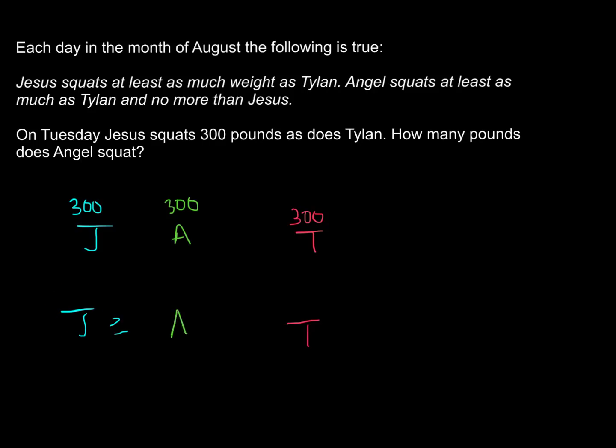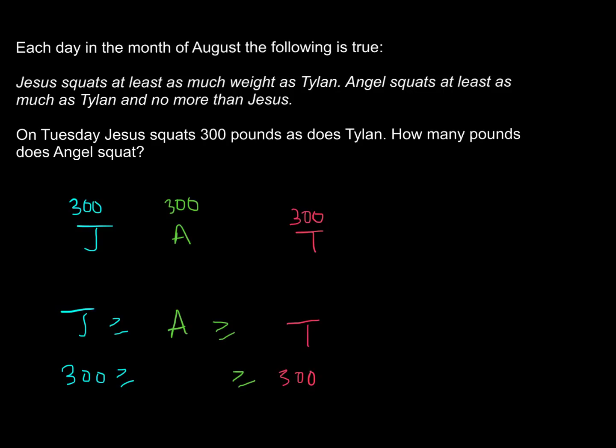And so that allows us to represent it as such. And so when we know that Jesus is at 300, and Tylen is at 300, the only option is that Angel is also at 300, because it's the only value that is both less than or equal to 300 and greater than or equal to 300, because it's equal to both of them.